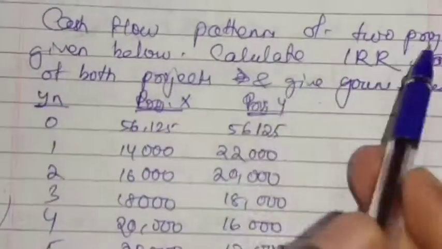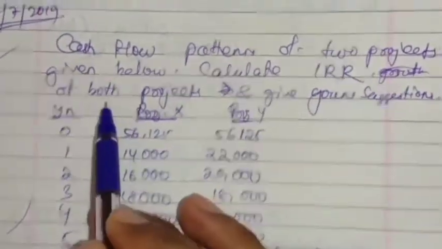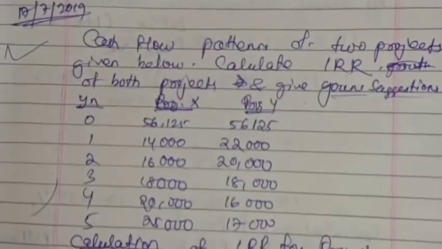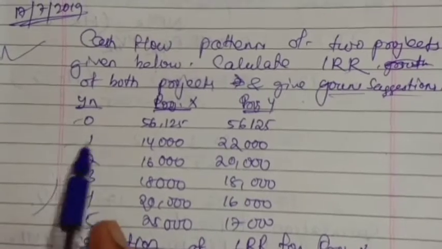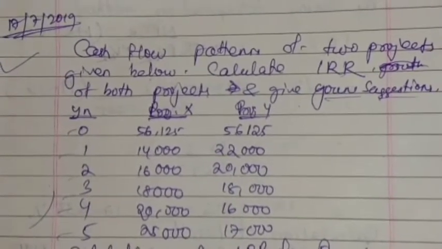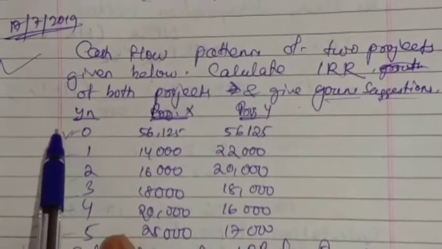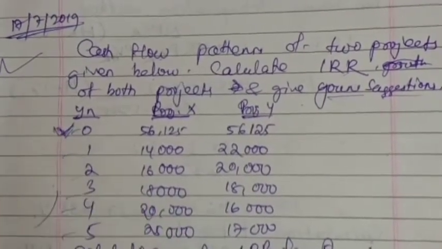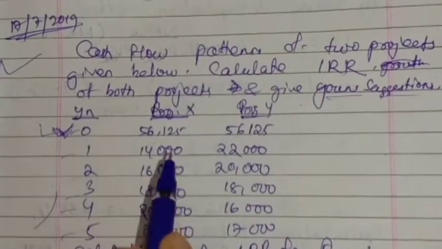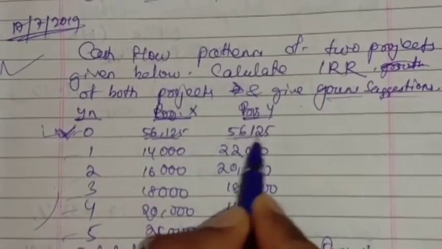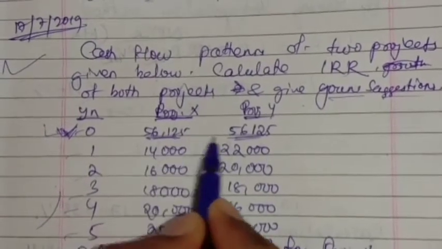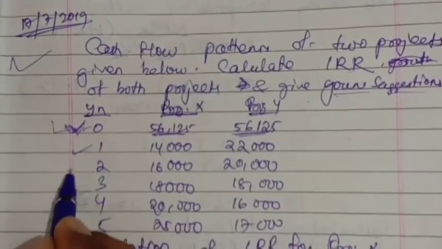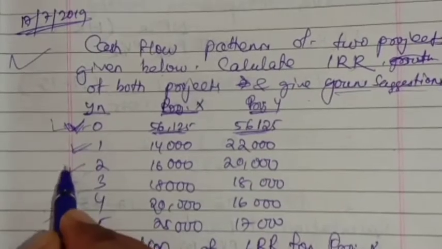The cash flow pattern of two projects is given below. Calculate the IRR of both projects and give your suggestions. Okay, so let us see here: 0, 1, 2, 3, 4, 5. Year 0 is where you have spent your money, the cash outflow. That means we have invested here. The investment for both projects is the same: 56,125 and 56,125.